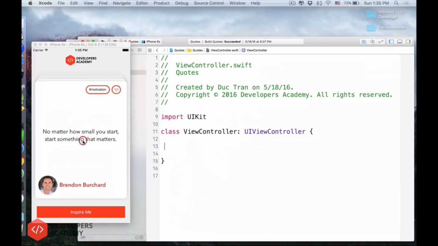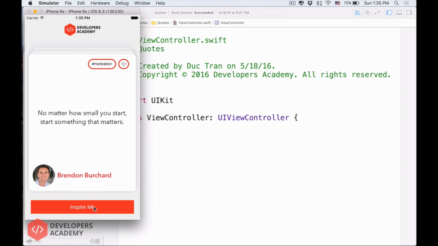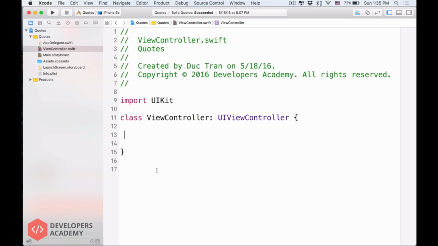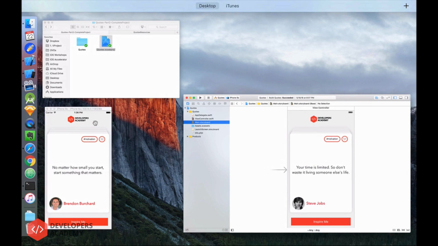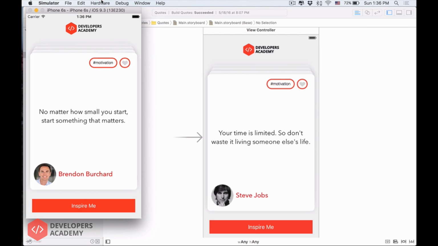What we want to do is, when we click onto the Inspire Me button, we will show another quote, right? So think about it. If we want to show another quote, there must be a way for us to communicate with the app. Somehow, we have to communicate from this thing called class ViewController. Again, don't worry about that. We must somehow connect from this code here to the UI, which is in our Main.storyboard, right? The thing from the Main.storyboard translates to the thing you see in the simulator or on your phone.